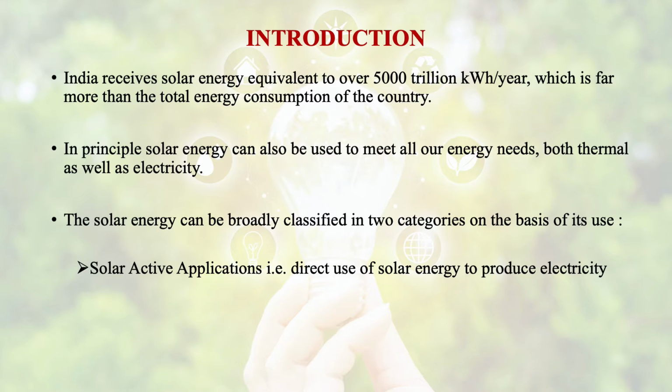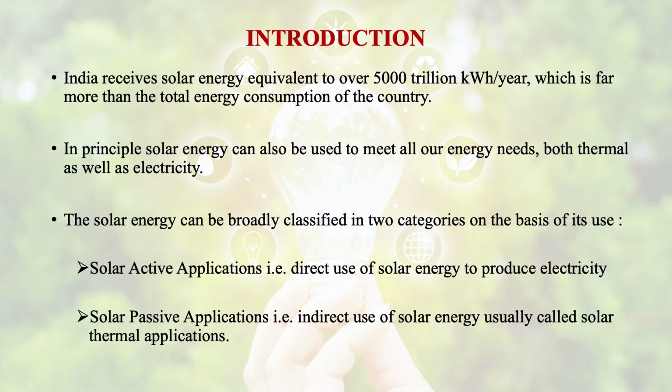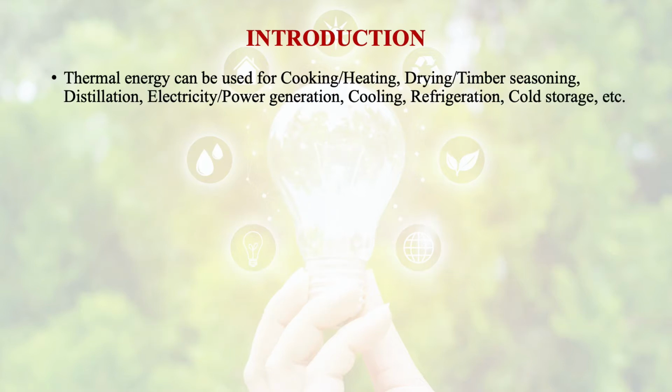And second is solar passive application, that is indirect use of solar energy, which is usually called solar thermal applications. So thermal energy can be used for cooking, heating, drying, timber seasoning, distillation, electricity or power generation, cooling, refrigeration, cold storage, etc. And direct use of solar energy to produce electricity is by